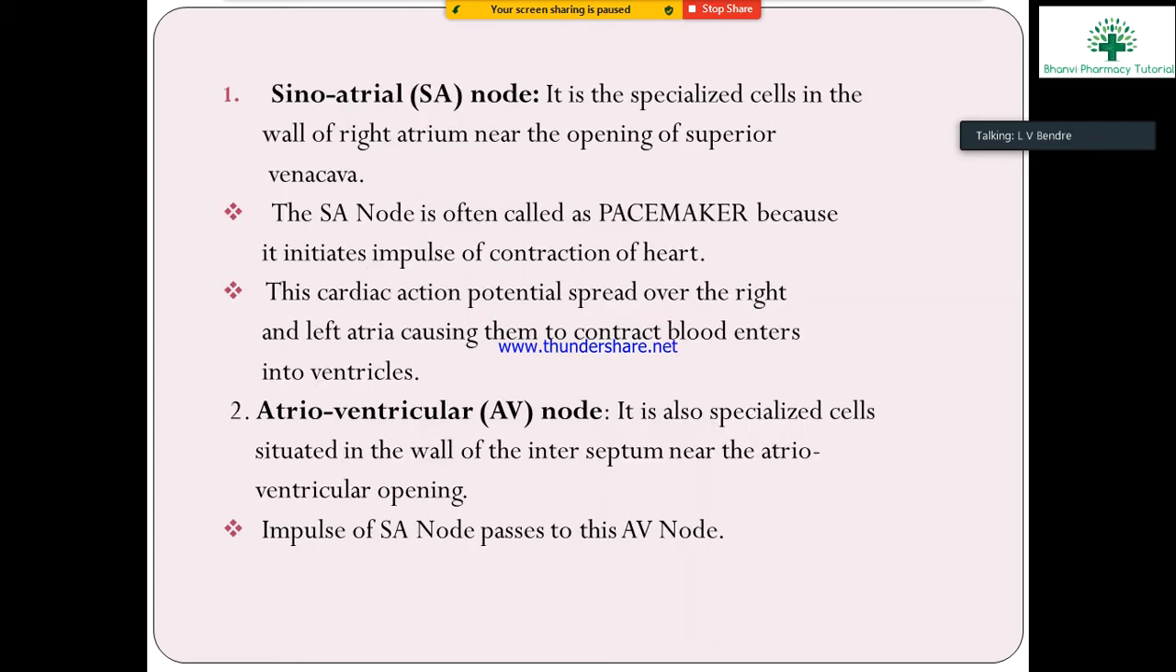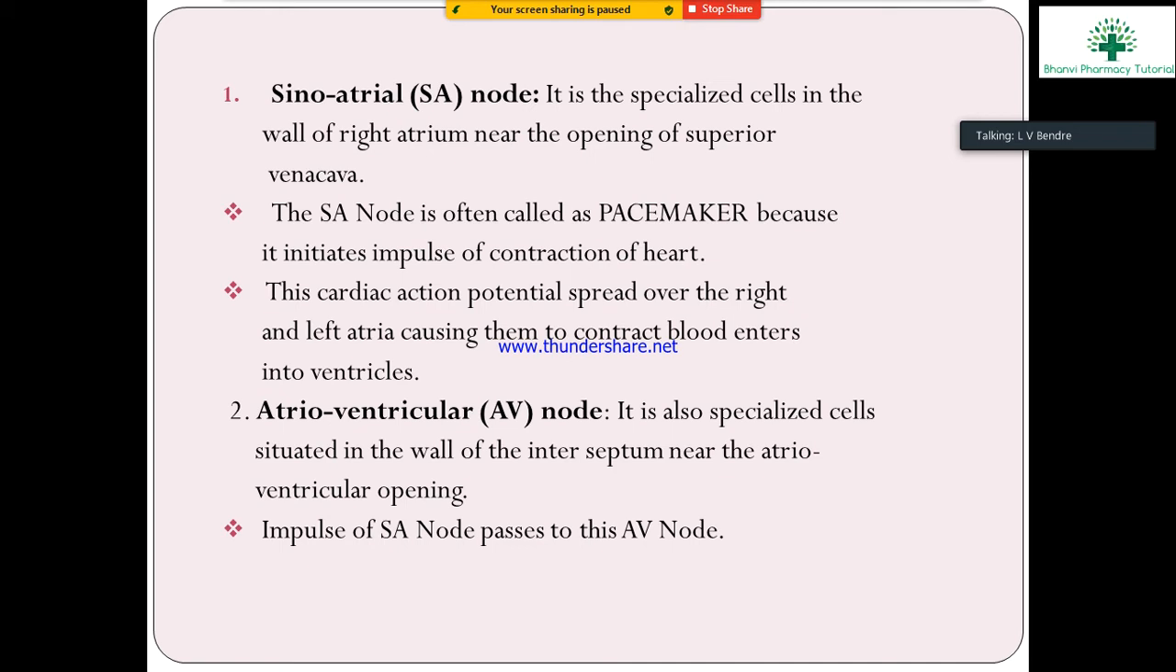The first one is the sinoatrial node, which is made of specialized cells. The sinoatrial node contains specialized cells in the wall of the right atrium near the opening of the superior vena cava. The sinoatrial node is often called the pacemaker. You know the pacemaker. The sinoatrial node is called the pacemaker because it initiates the impulses of contraction of the heart.